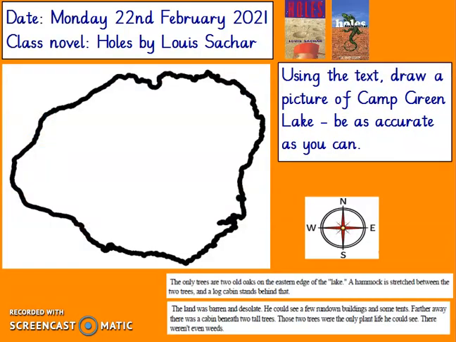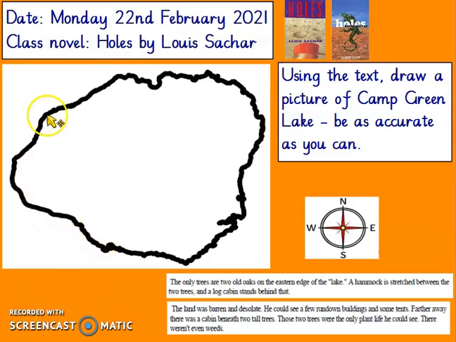So this is your solo task for today. Using what we've read so far, I want you to draw a picture of what you think Camp Green Lake looks like. Be as accurate as you can. So we've got a couple of extracts here to show you how I would start.